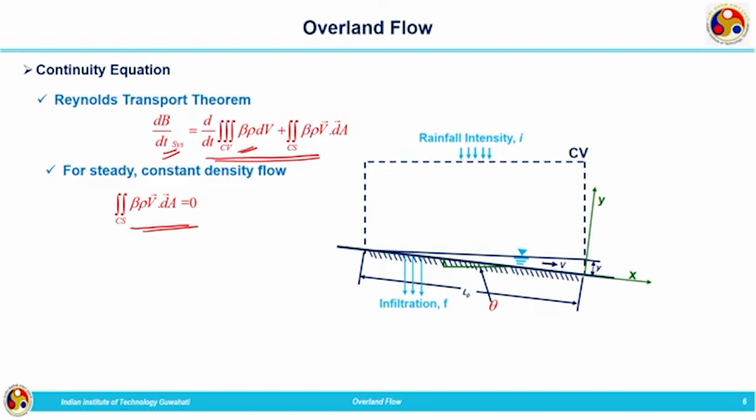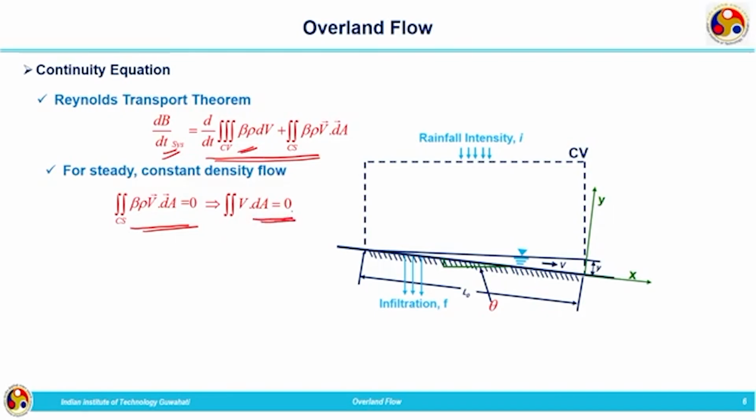So, the extensive property capital B is the mass of the fluid, and corresponding intensive property is dB by dm, that is equal to 1. And here we are considering constant density flow. So, density can be taken out of the integral sign. So, the equation takes the form surface integral of V dot dA is equal to 0.